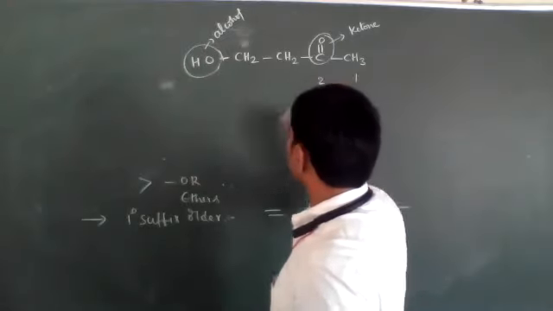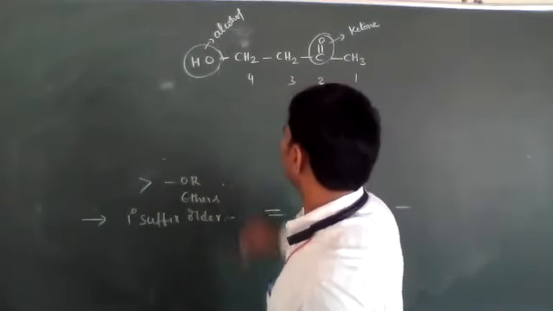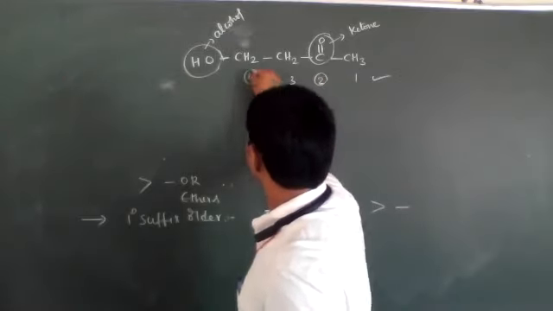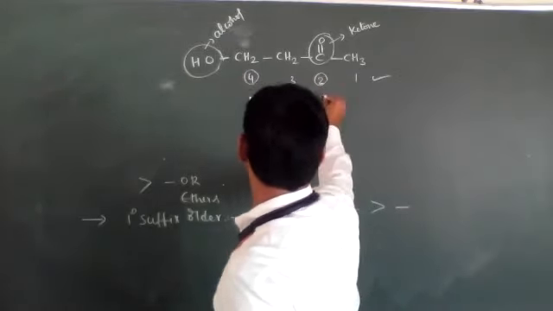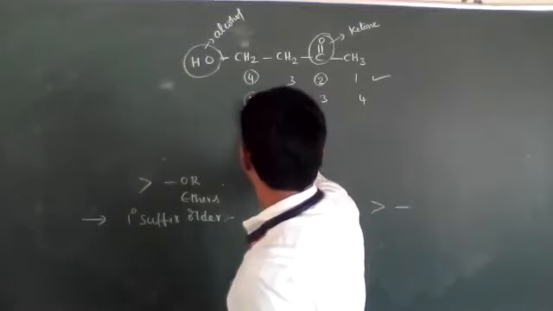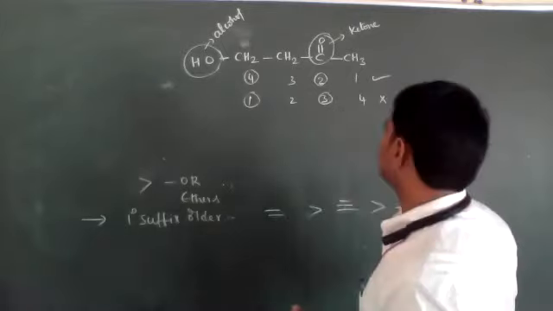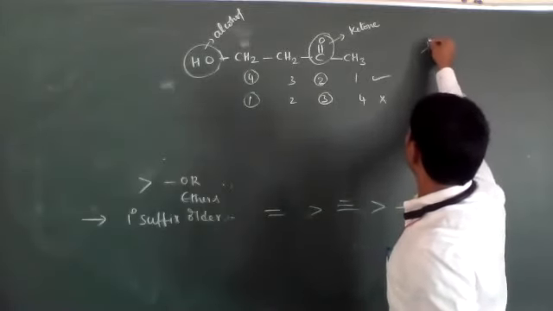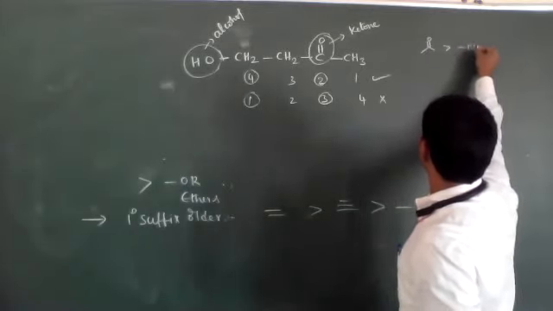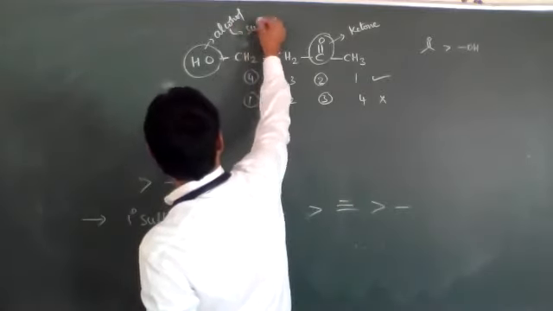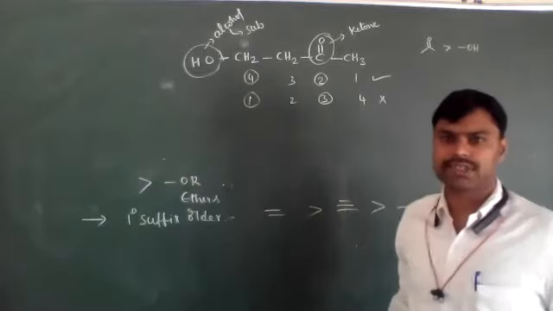So this is the numbering 1, 2, 3, 4. Otherwise, if you gave the numbering 1, 2, 3, 4 the other way, it is wrong. Ketones are more priority when compared to alcohols. Then this alcohol we have to consider as a substituent.